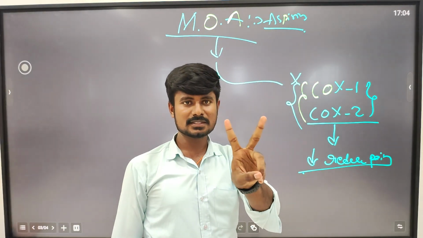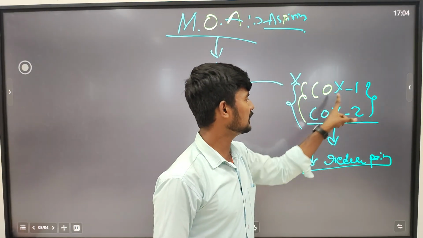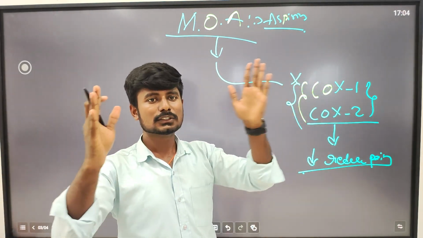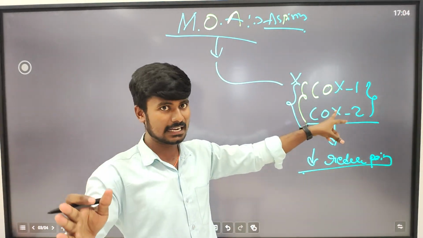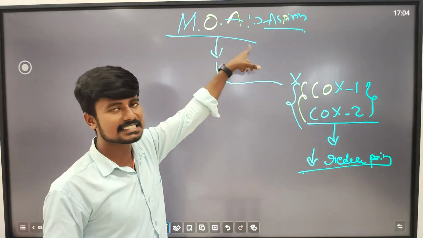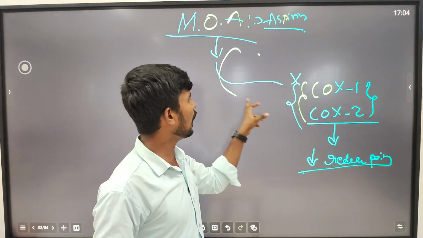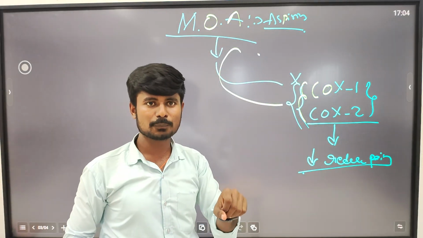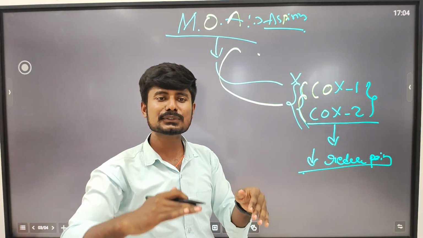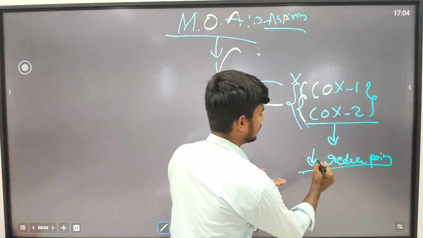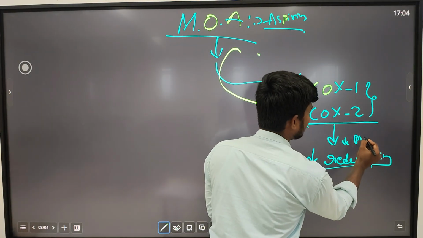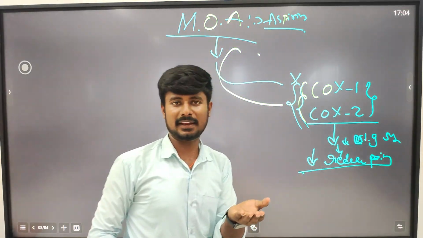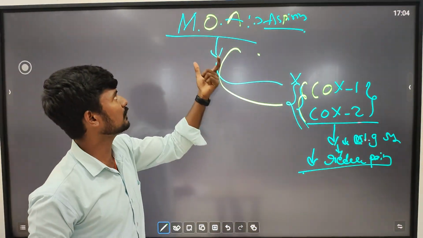While giving an NSAID drug, for example aspirin, it will block both cyclooxygenase 1 and cyclooxygenase 2. That leads to reduced prostaglandin synthesis, which leads to reduced pain. Okay, this is the simple mechanism of action of aspirin.